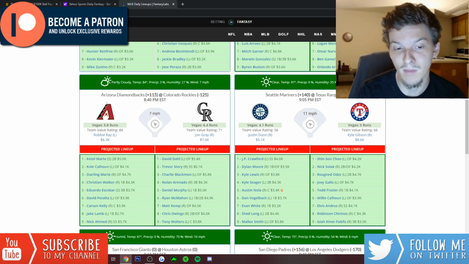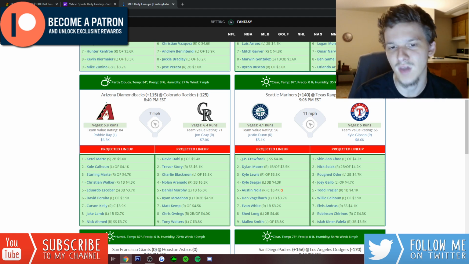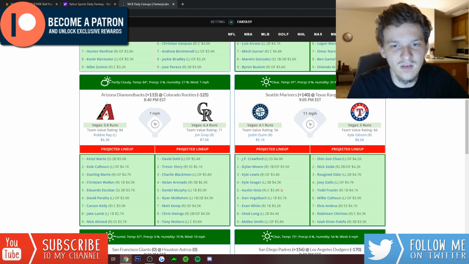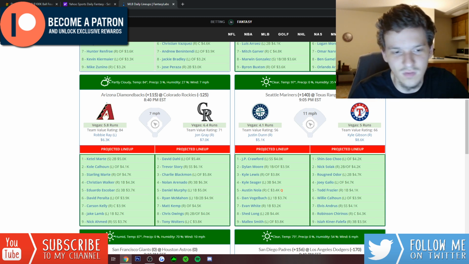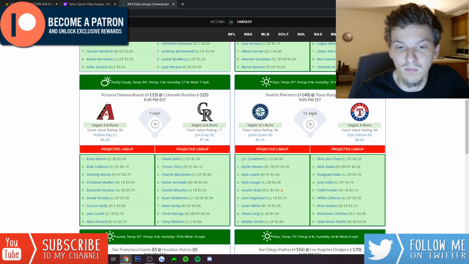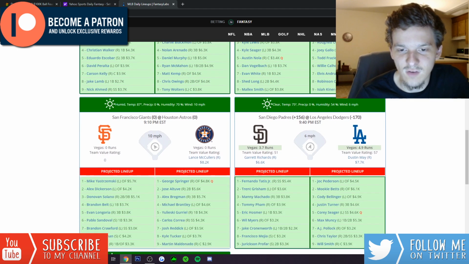I think you can definitely make it work because of how cheap the Diamondbacks are, especially the bottom of their lineup. On Yahoo, though, I'm definitely going to have a ton of stacks with both of these teams, just mixing and matching top to bottom, getting exposure to all these guys, because if this game does wind up being high scoring, it's a good chance that everyone's producing, everyone's getting at least 4 at-bats mostly. So I want to get exposure to both sides.